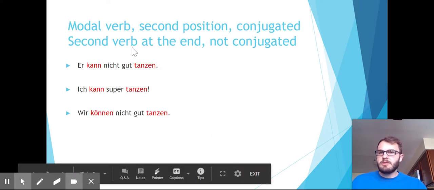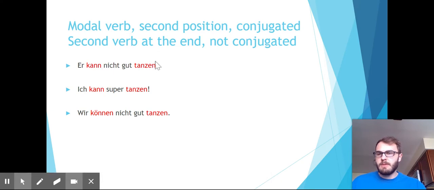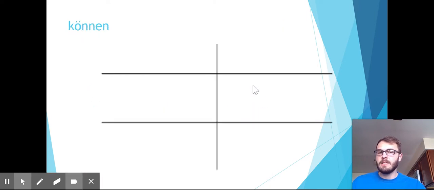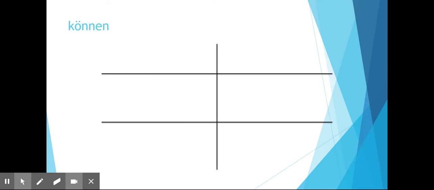Alrighty, so similar to what I just talked about, second verb at the end, no conjugation. First verb, always conjugated for the person doing that action. We can versus I can. Und für die Modalverben, for our modal verbs, we'll have to note that the conjugations are a little bit weird on these. So on all of these, on your verb sheet, make sure you fill this out in the correct way. First, we have können, which means to can or to be able to do something.